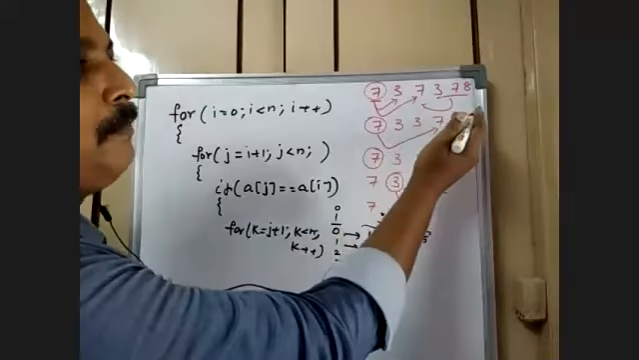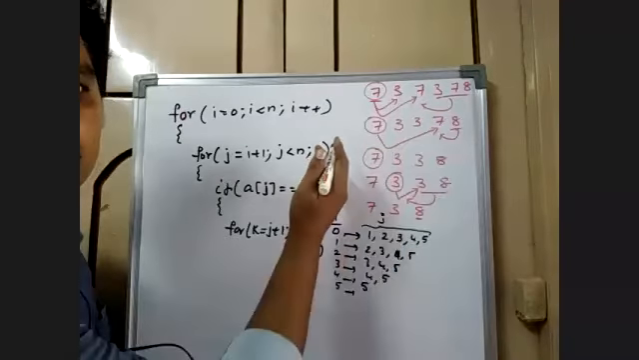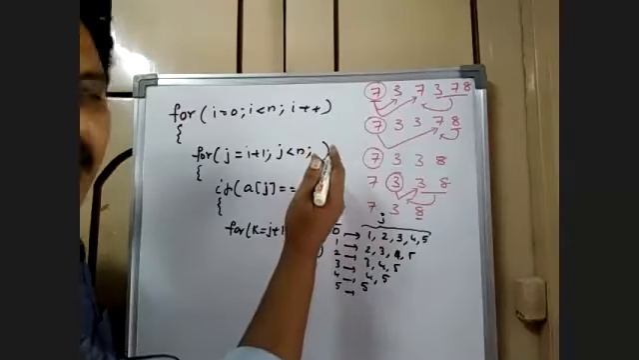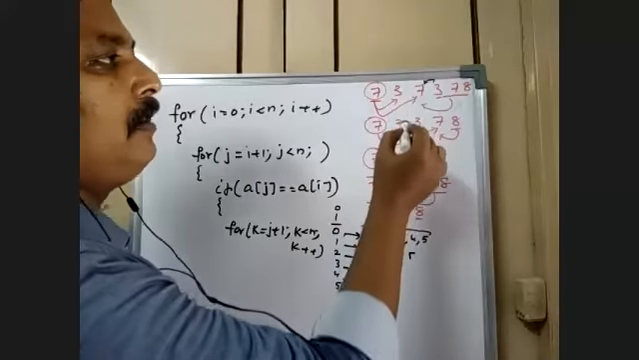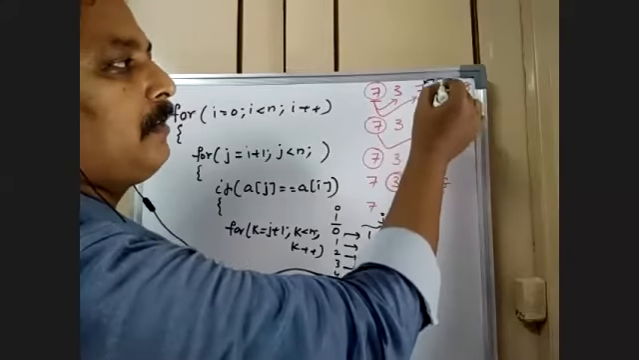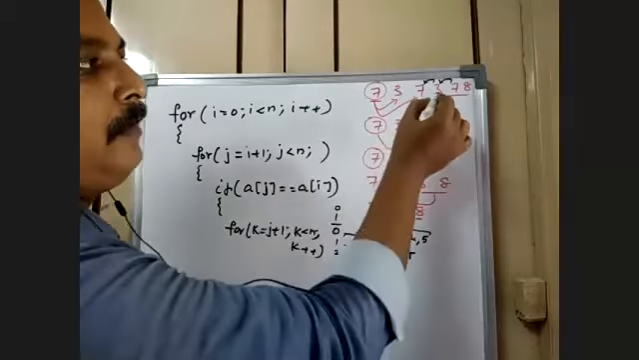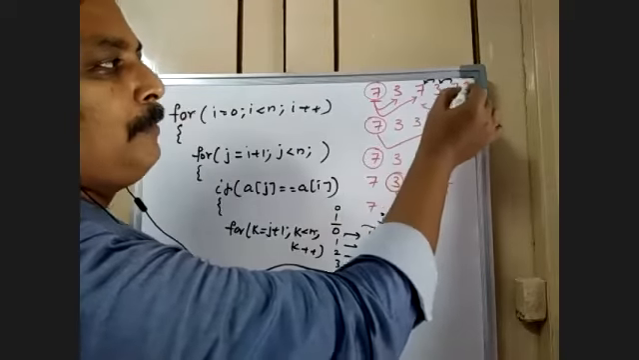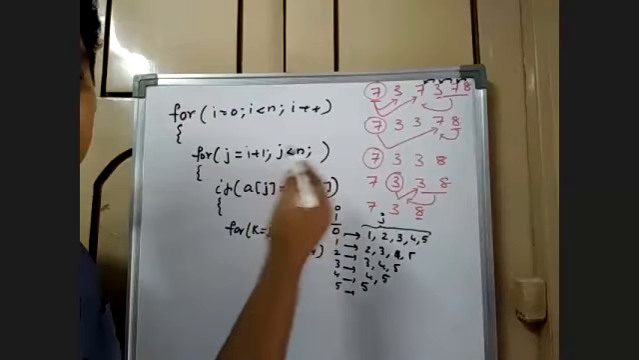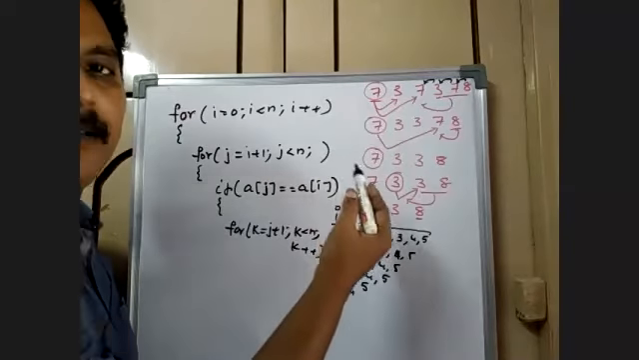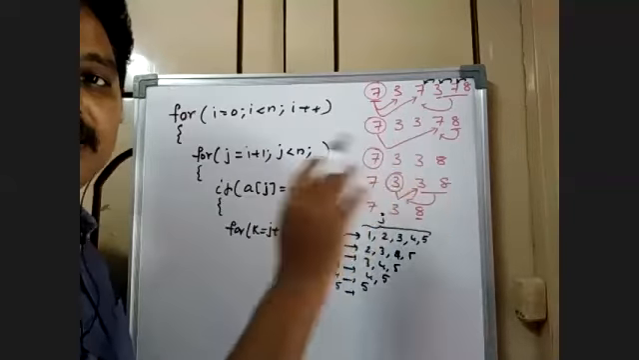Now, the rest of the elements will be shifted towards the left. It means that you are overwriting it. As I said, you overwrite. 7 will be overwritten by 3. This 3 will be overwritten by 7. This 7 will be overwritten by 8. That's how we shift the positions. It's not really physical removal. As I said, in arrays, physical removal is not possible.